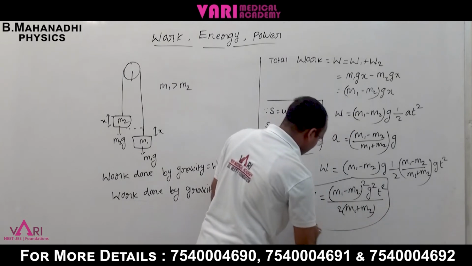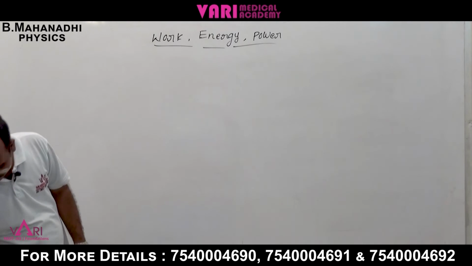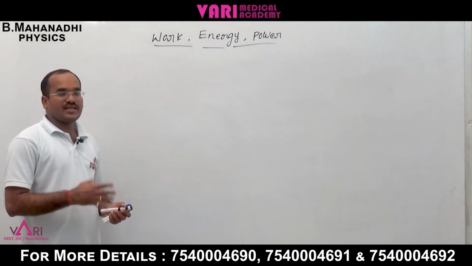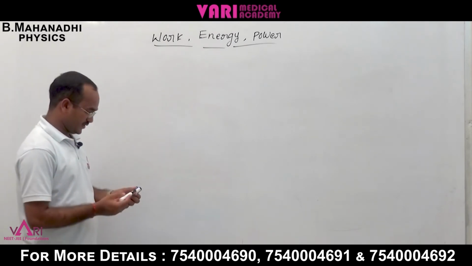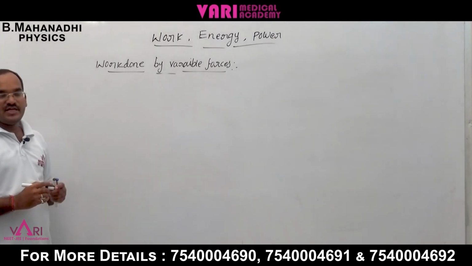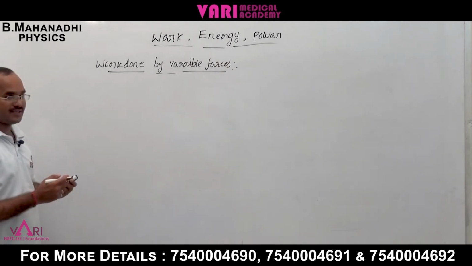This is the work done by the gravitation. Now, work done has a number of variations: work done by variable forces. How can we find it out? Work done by variable forces means the force is continuously varying, so how much work is done?